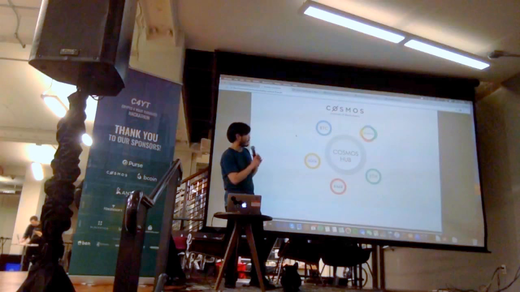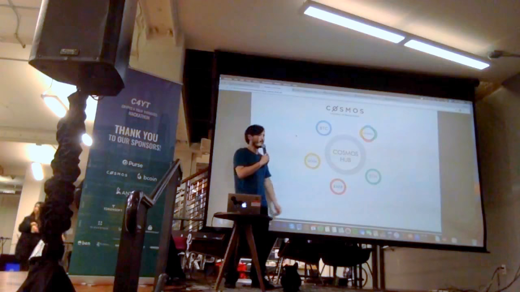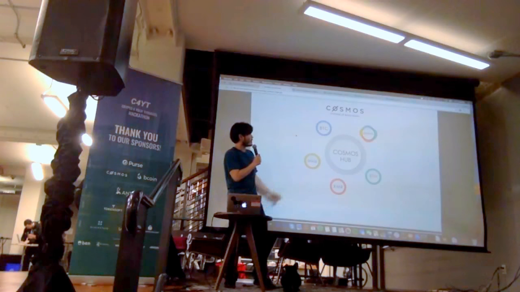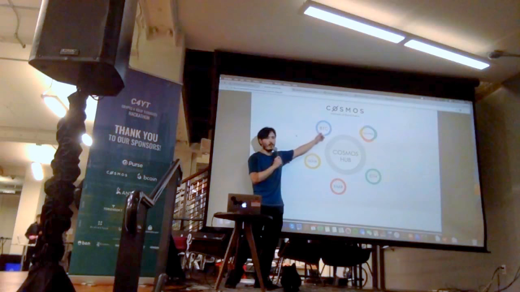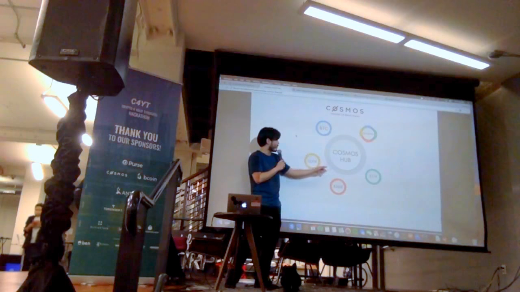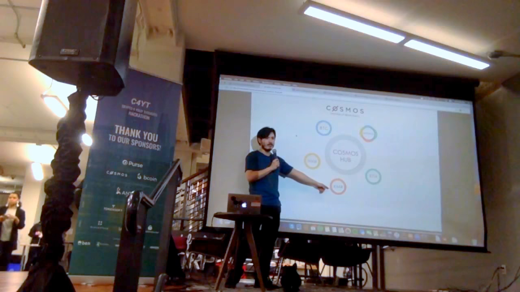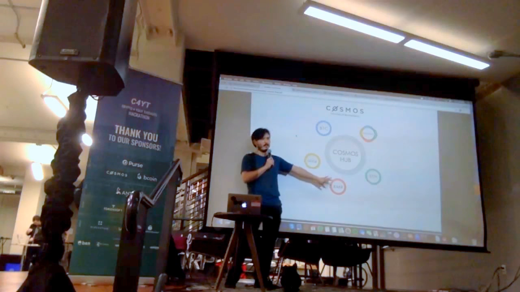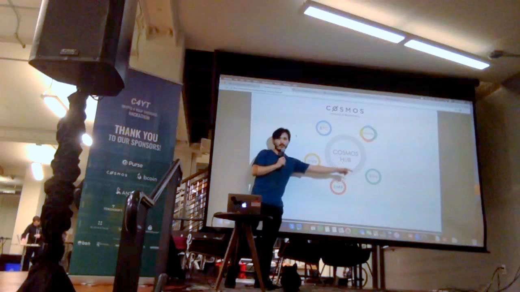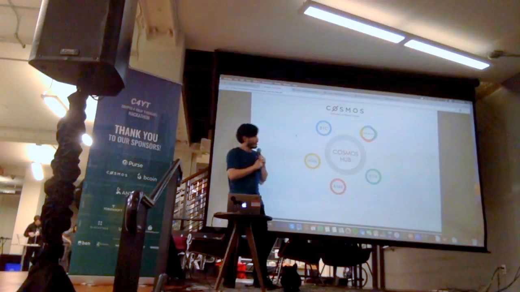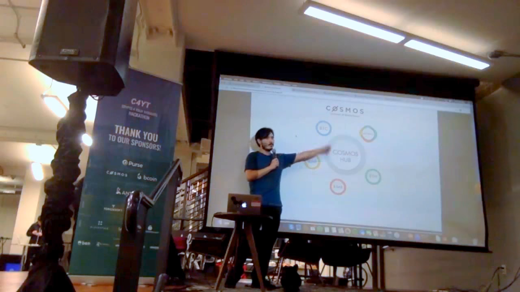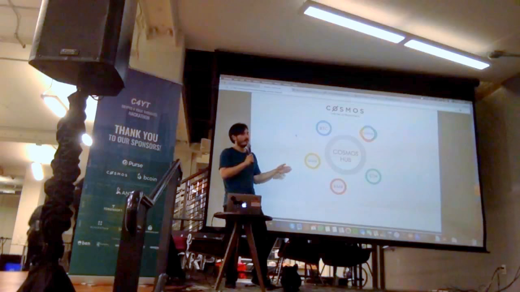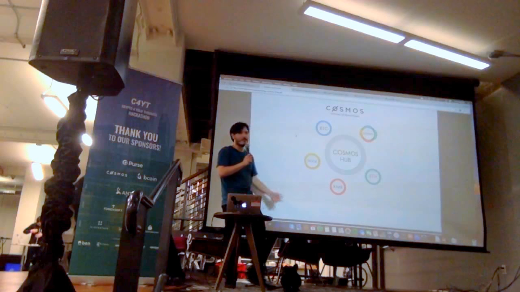So then what do you get? If you're familiar with the sidechains paper, you might be familiar with the idea, but basically you can get interoperability. So you might have some Bitcoins, and you might want to move them over to some privacy zone, and then maybe anonymize it for privacy and then send it over to an Ethereum smart contract, right? You can do all that with the same underlying token that's fully backed by the Cosmos Hub. So you don't need to worry about exchange rates because everything's fully backed.